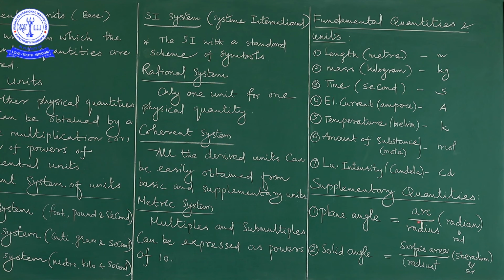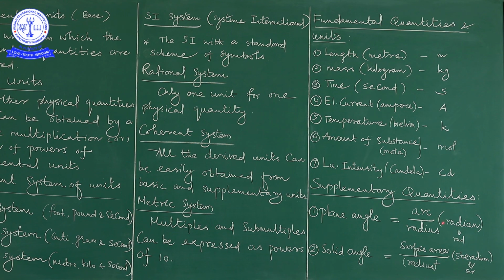By using that compass, we draw a circle. In that circle, considering only 2 positions, the 2 positions make an arc. From the arc, how much radius is present in the given circle? While taking the ratio of arc by radius, it is nothing but plane angle.